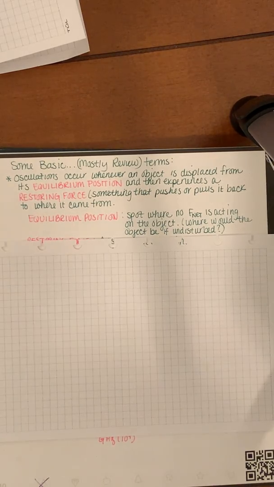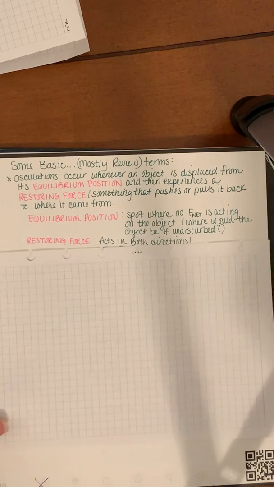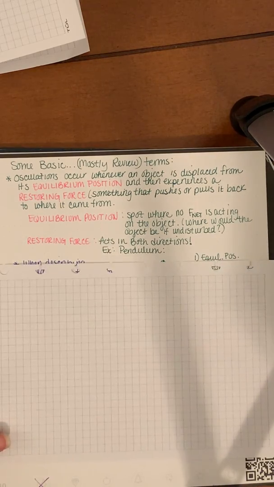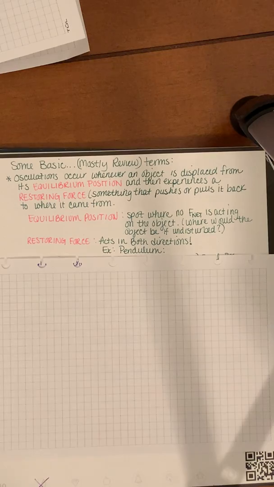Then you took that mass on the end of that pendulum and you pulled it back, so you disturbed it. And then there was a restoring force. That restoring force in the pendulum example was obviously gravity. Gravity was trying to pull that pendulum back to its equilibrium position. And the pendulum started swinging because the restoring force did such a good job that it happened in both directions.